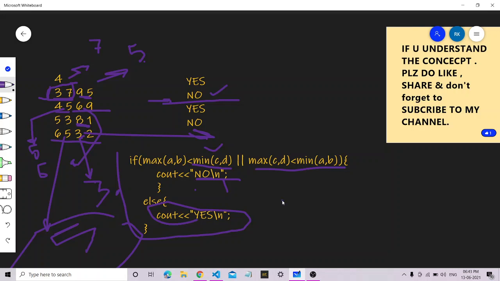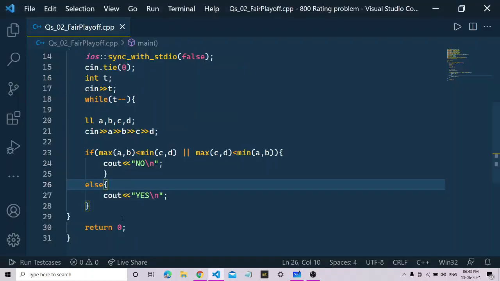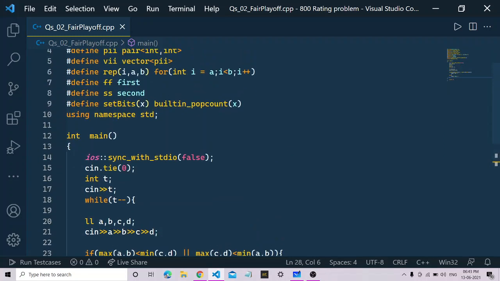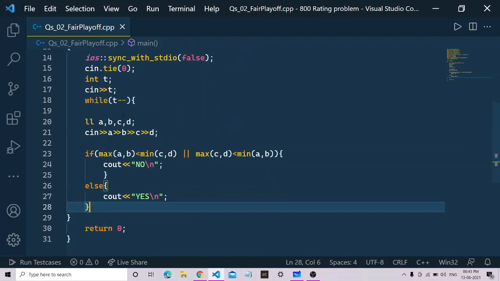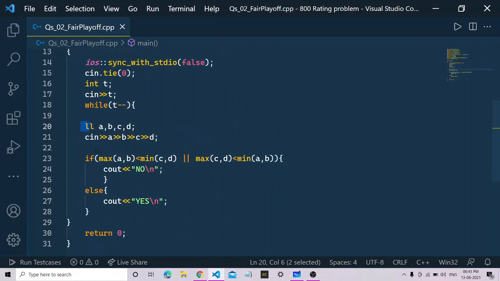So this is a very simple code, a very simple implementation. I've already coded it, you can also code it, and this is the particular template I have used. I just take 4 inputs A, B, C, D, and I declare them as long. You can also declare them as int simply, not a big deal. And then I declare the maximum of A and B.